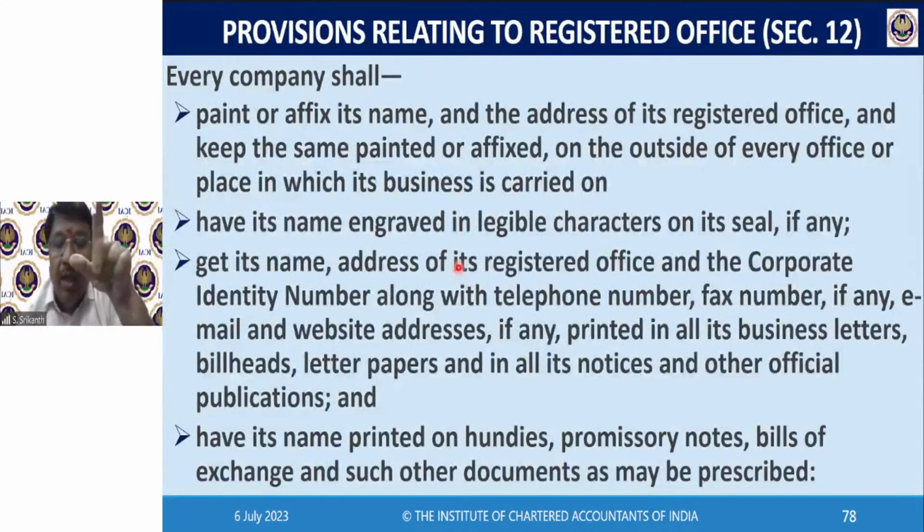For your information, suppose a director of a company signs a hundi or a promissory note, saying I promise to pay so and so, without the name of the company. If he signs it without the seal of the company, or at least the seal mentioning the name, on the hundi or promissory note, then that director will become bound by that instrument. That officer or director will become personally liable.